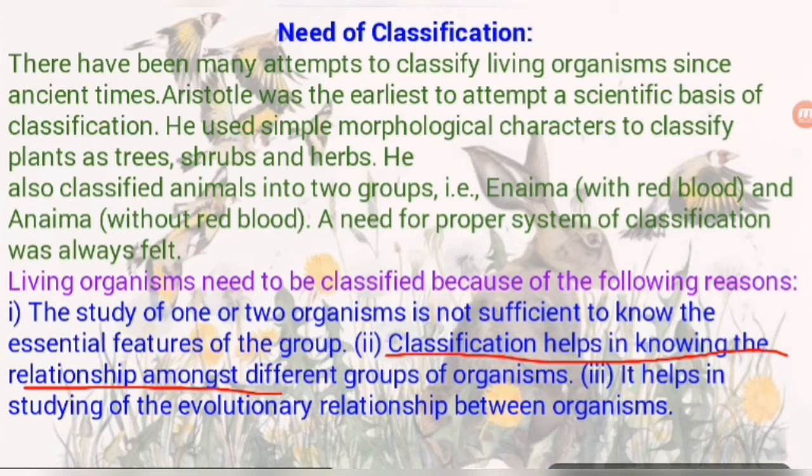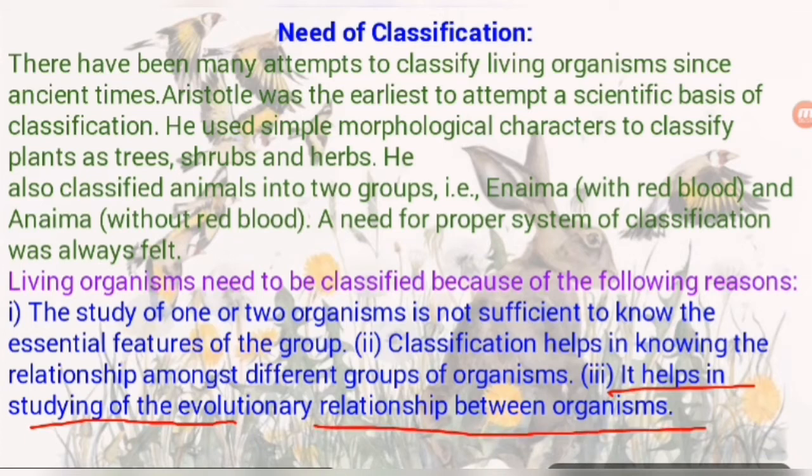Different groups of organisms, just like plants, have different categories, but how are these different, how are they differentiated from each other, and how are they similar to each other? These are the relationships between the two categories of plants as well as animals. So classification is very helpful to know the relationship among the different groups of organisms. It also helps in studying the evolutionary relationship between organisms.